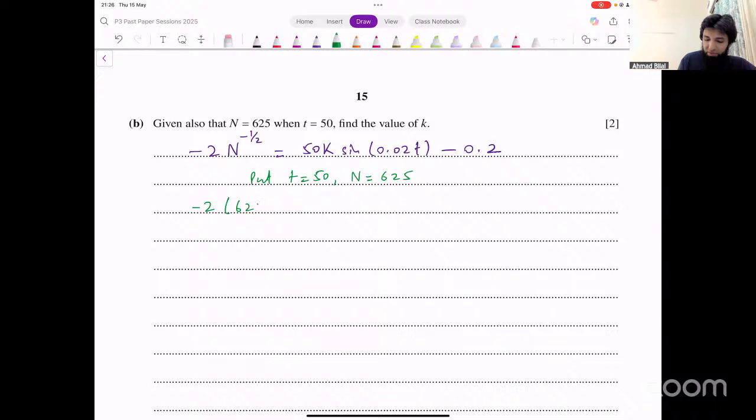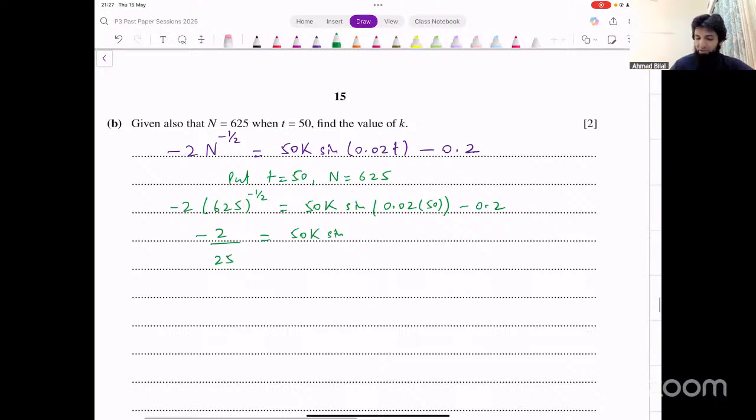Minus 2 into 625 raised to power minus 1 over 2 equals 50k into sine of 0.02 times 50 minus 0.2. Now on the left side, we get minus 2 divided by square root of 625. I think that's 25, right? Yeah, 2 over 25 equals 50k into sine of 50 into 0.02. Is that 1? Right? That's 1 minus 0.2.